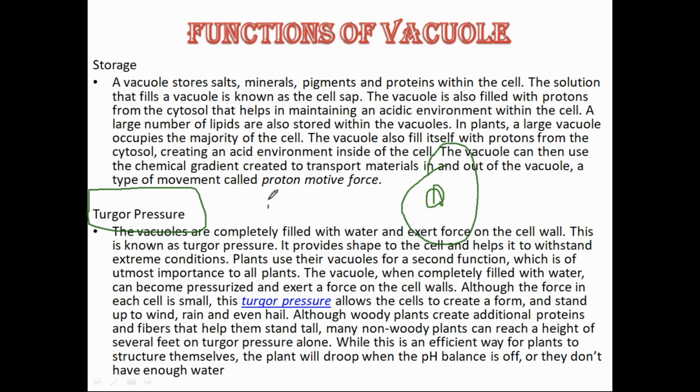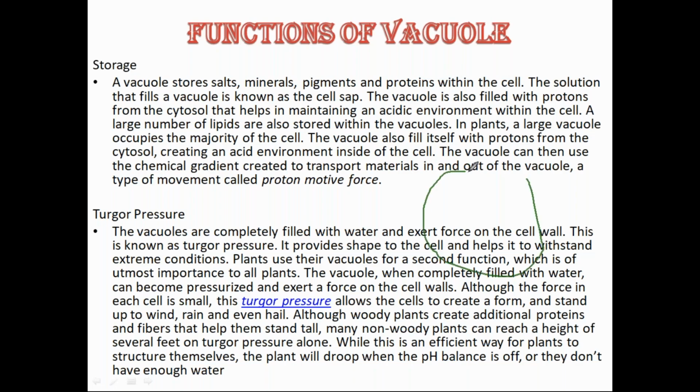Some of the vacuoles are stored with water. They are filled with water molecules. Suppose this is my cell, and in this cell there are small vacuoles present. These are the empty spaces which are filled with water.